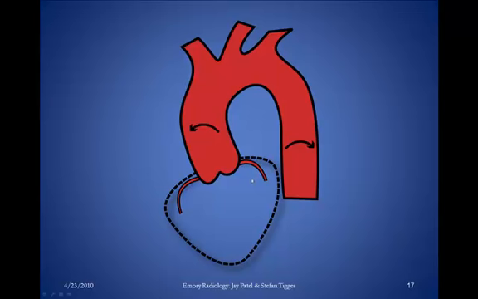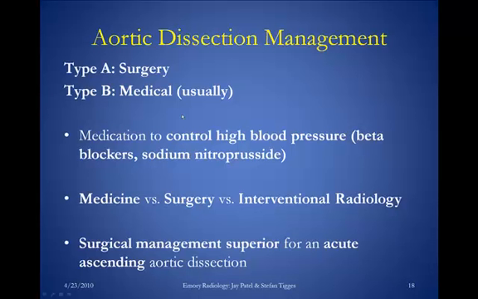Here are some cartoon images basically describing what happens in ascending and type B dissections. Here's an ascending one where we have an intimal breach, blood dissecting in the media of the wall in the ascending aorta. Type B dissection, we have an intimal breach, blood dissecting in a retrograde or antegrade fashion in the descending aorta. If this blood dissected all the way up to back here, it would make a type B initially transform into a type A.